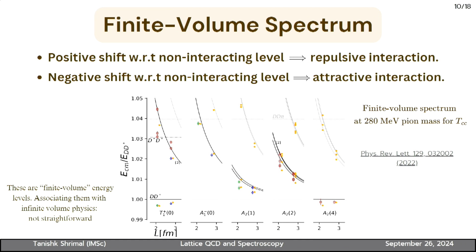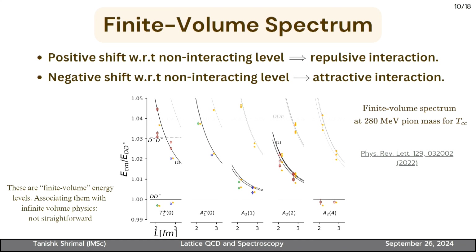We'll spend some time on this. This is the finite volume spectrum for the TCC, which was taken from the reference that I mentioned earlier. On the x-axis, I have the lattice volume, the volume of my box. On the y-axis, I have center of mass energies in units of the D D-star threshold. These black curves are the non-interacting levels, which means if my two particles are not interacting, then these would be their energies. The circular markers are the energies that we extract from the lattice calculations.